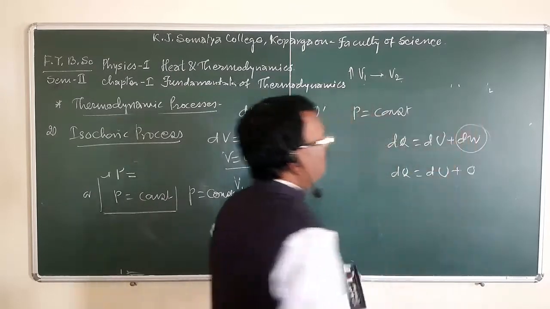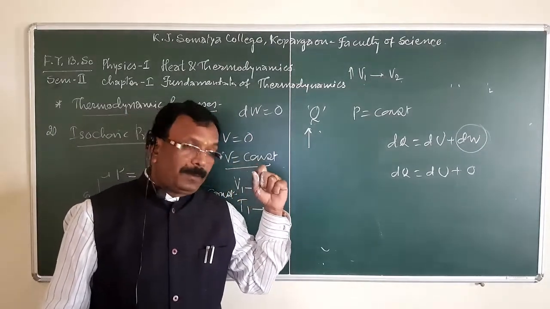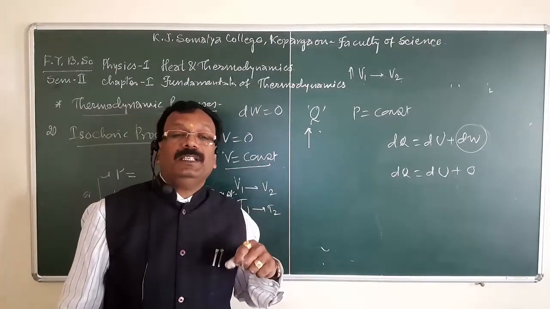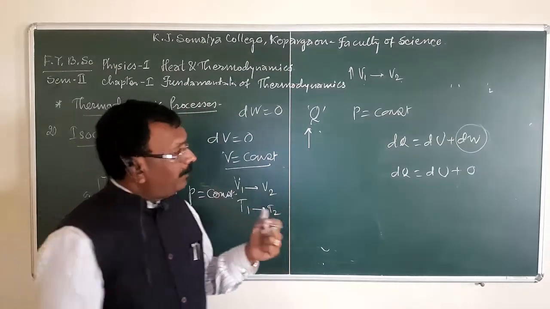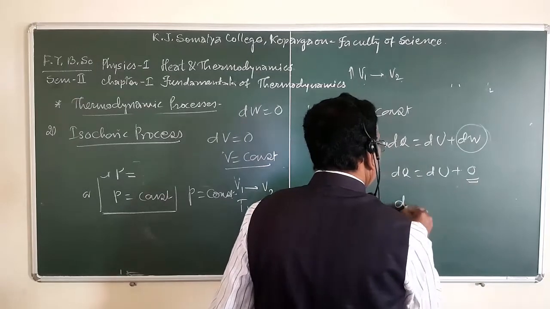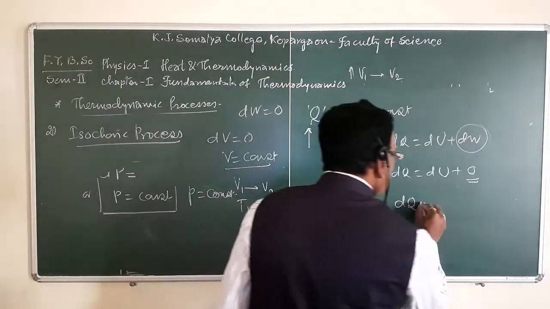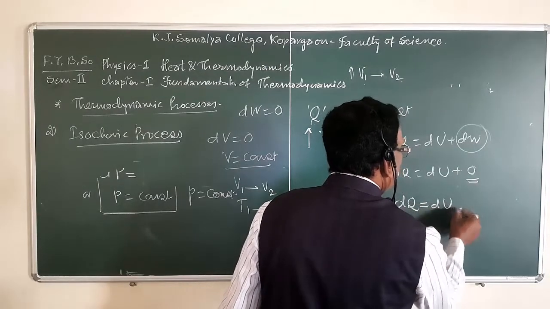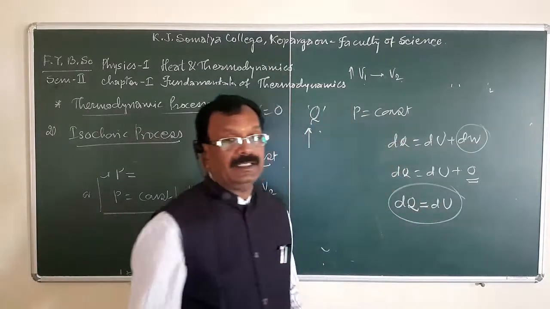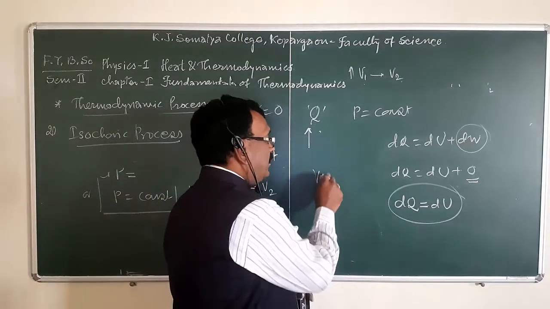And obviously, when work done is 0, then the amount of heat absorbed by the system is totally utilized to change its internal energy.